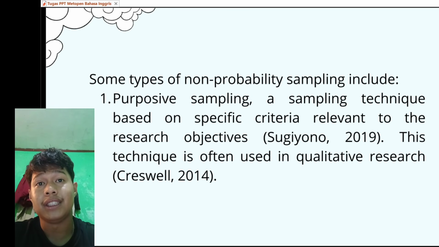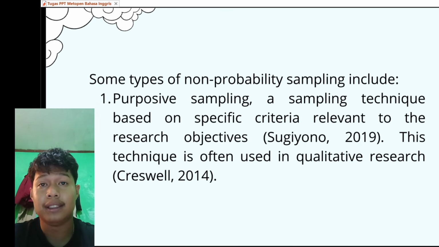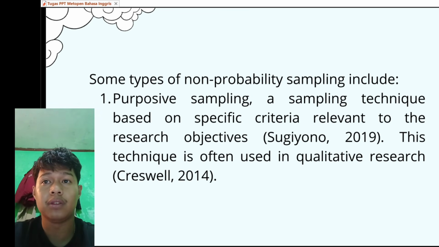Purposive sampling. This technique selects samples based on specific criteria relevant to the research objective. For example, choosing informants who have certain experience or knowledge. This method is commonly used in qualitative research because it focuses on obtaining in-depth information.